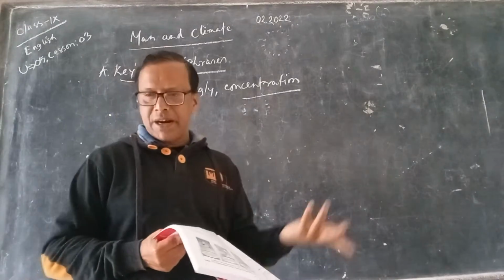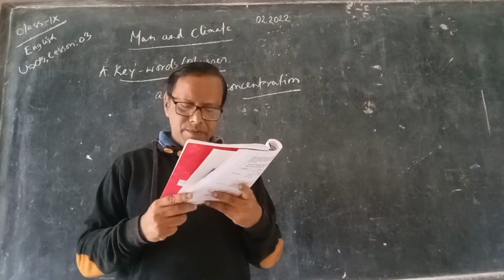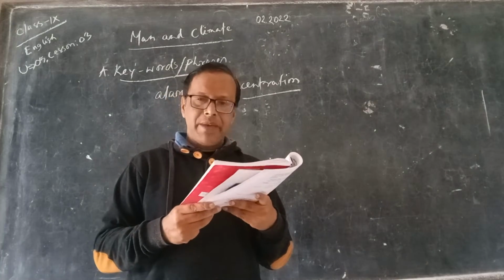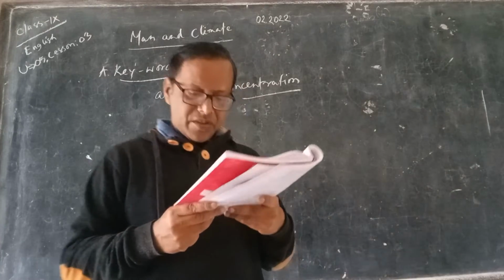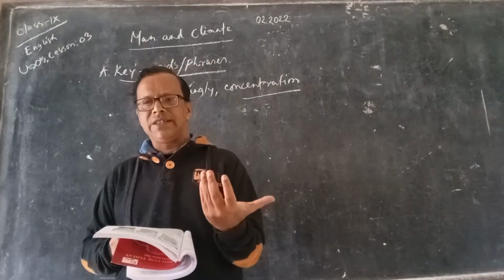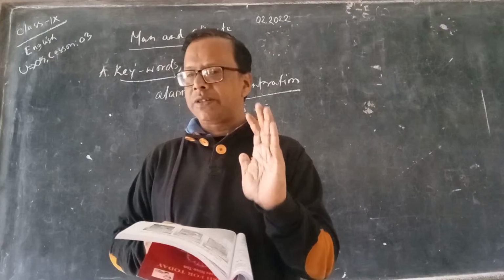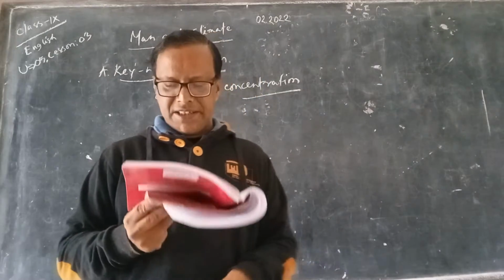Alarmingly means desperately, in the atmosphere, and we humans can be held responsible for this. In fact, we human beings are solely responsible for this type of activities.